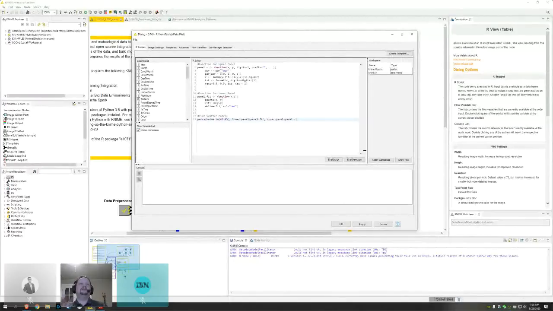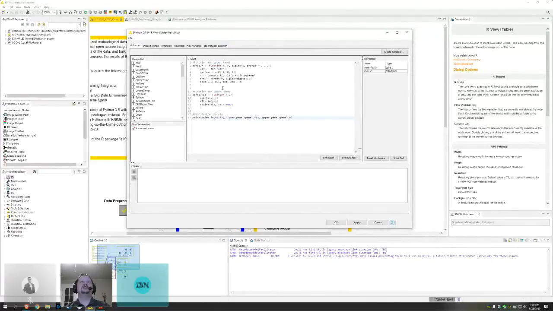So what we have here then in the configuration for this node is just a little bit of R code to generate this pairs plot.